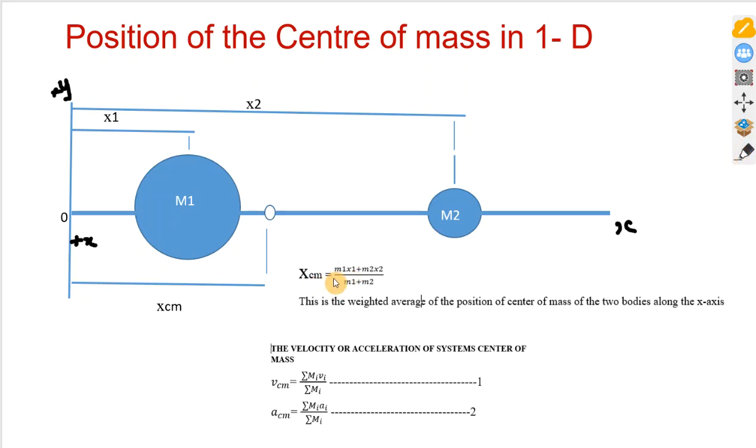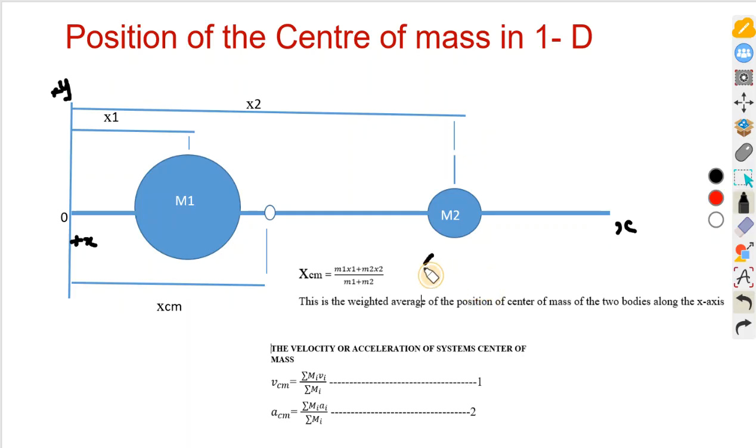xcm equals the mass of the first body times x1, the position of that body from the origin, plus the mass of the second body times the position of the second body from the origin, upon the total mass. This is just like a weighted average of the masses. So we can write this as a summation.